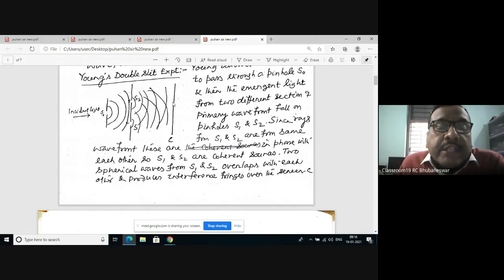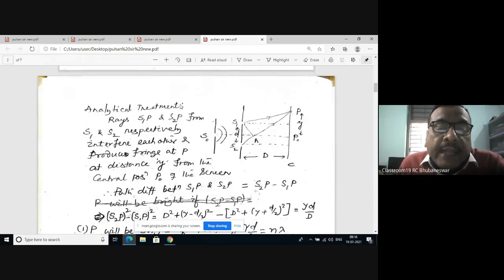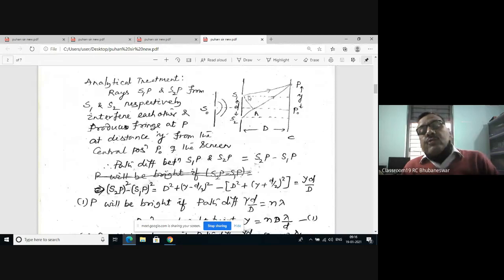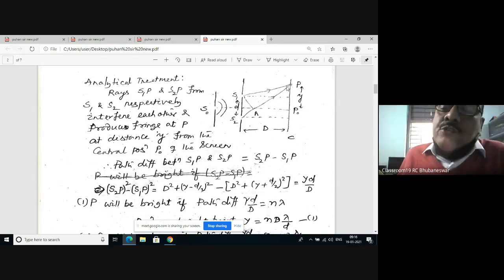Okay, if the screen is here like this, now the analytical treatment. You see, S0 is here, and S1 and S2 are these two slits here. What will happen? The ray from S1 and the ray from S2 will propagate along the same direction, and you will get the interference patterns over the screen.